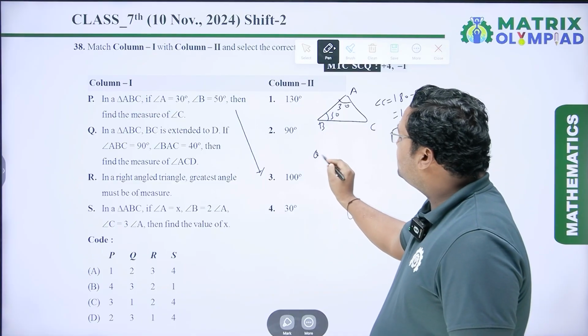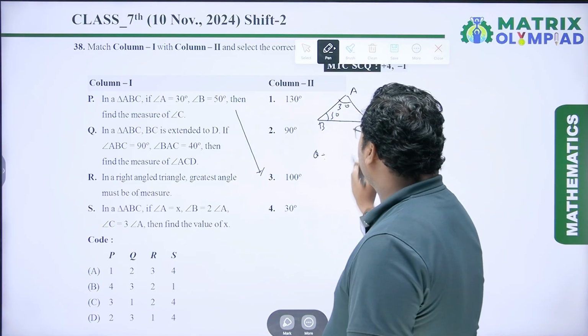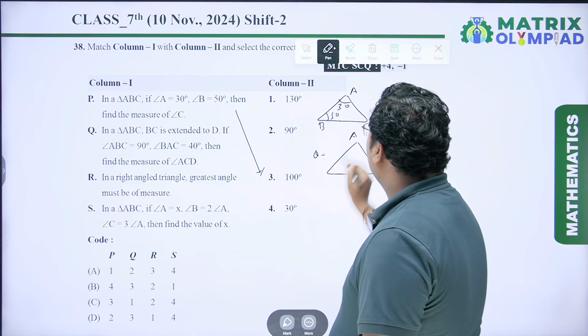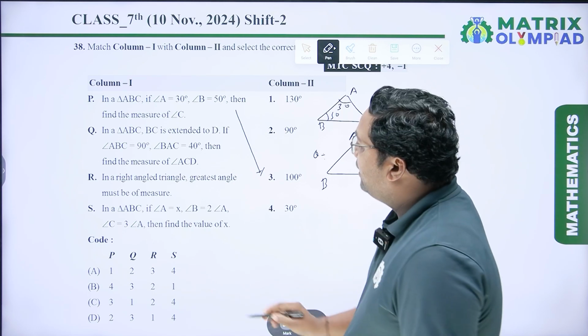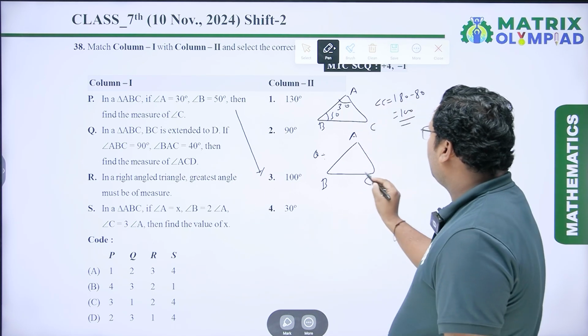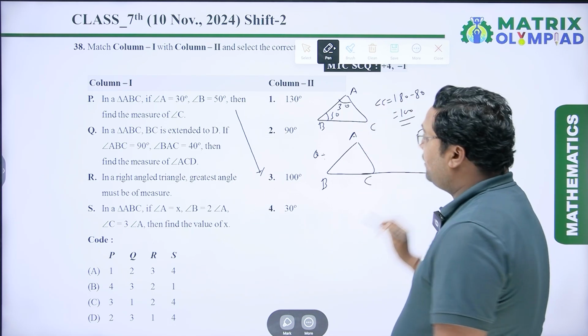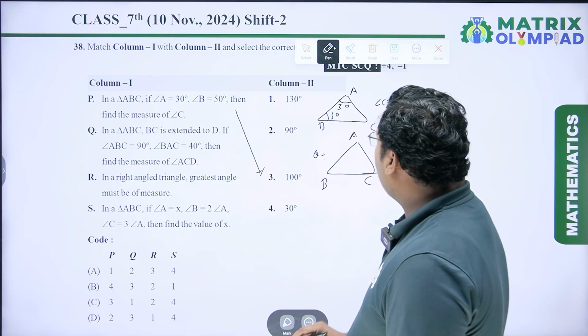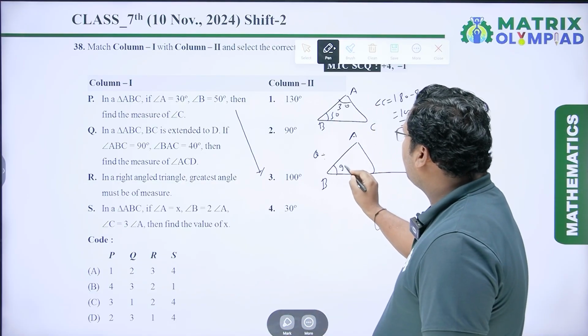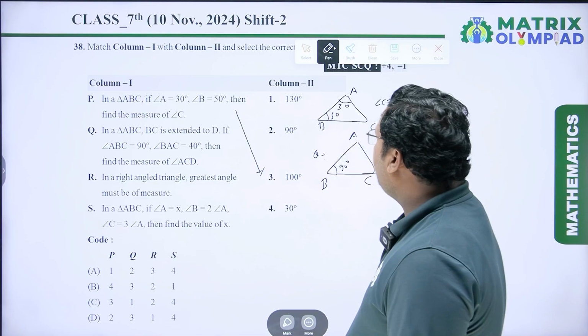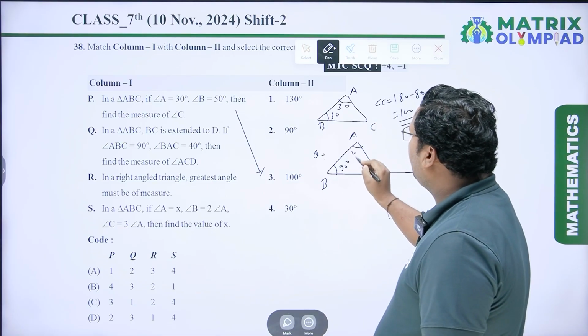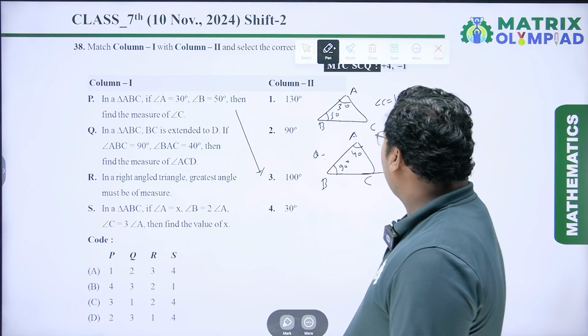Next Q part is in a triangle ABC, BC is extended to D. If angle ABC is 90 degree, angle BAC is 40 degree, then find the measure of angle ACD.